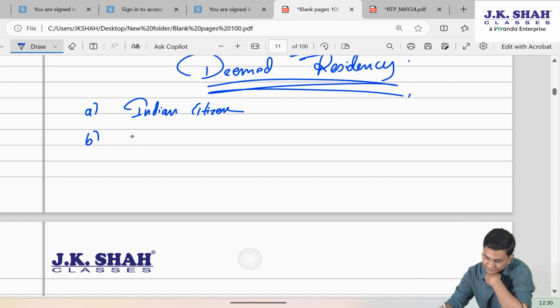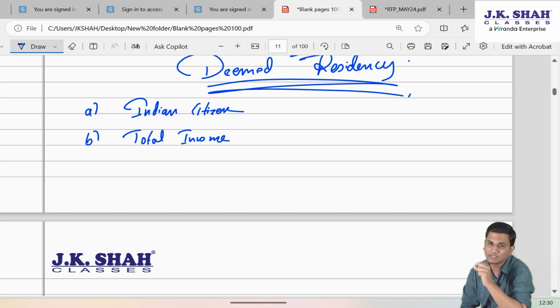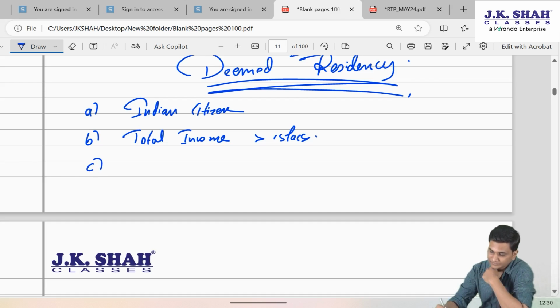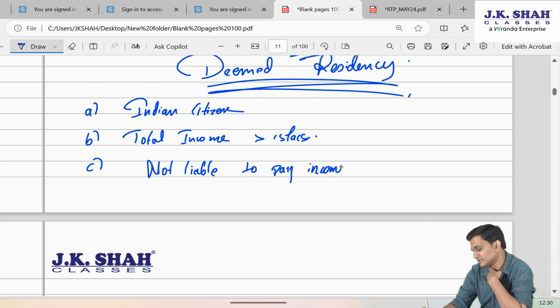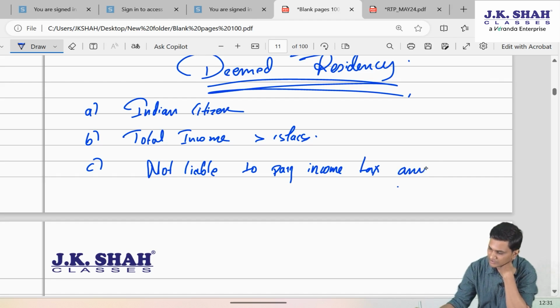Second condition: total income excluding foreign sources, but including income from a business or a profession earned and received outside India, having control or set up in India, greater than 15 lakhs, and not liable to pay tax in any country for whatsoever reason. It doesn't matter whether due to domicile or residency, but not liable to tax in any country because of any other reason.